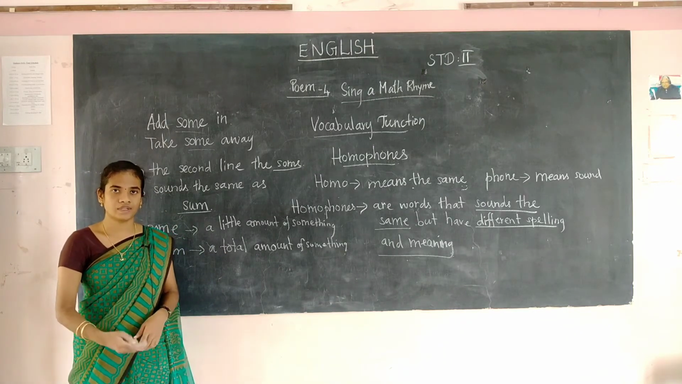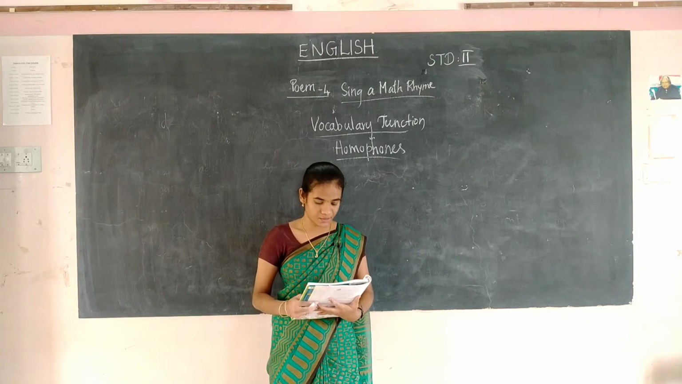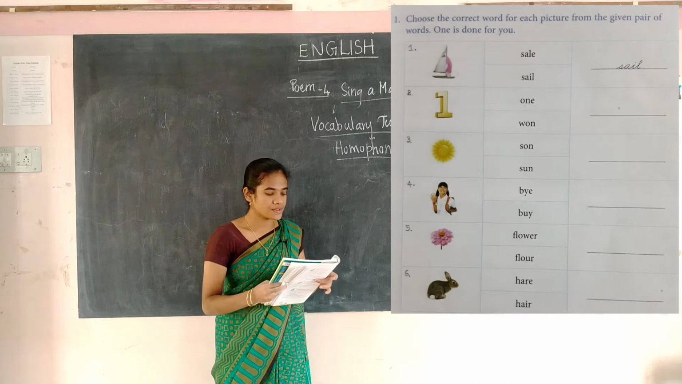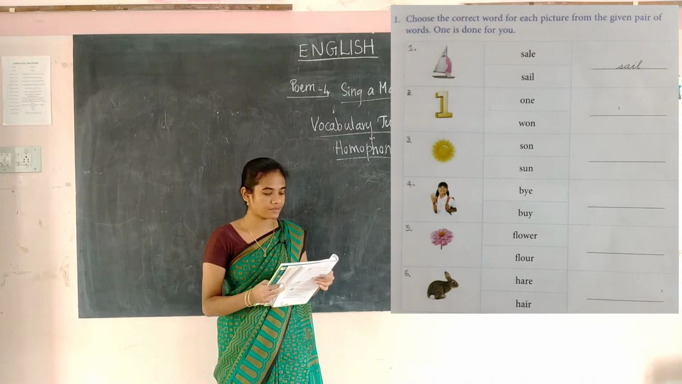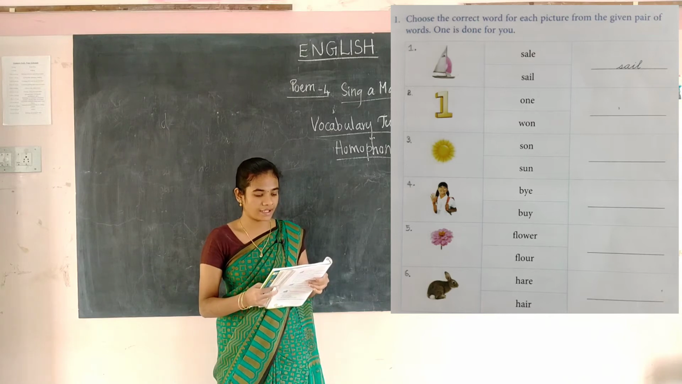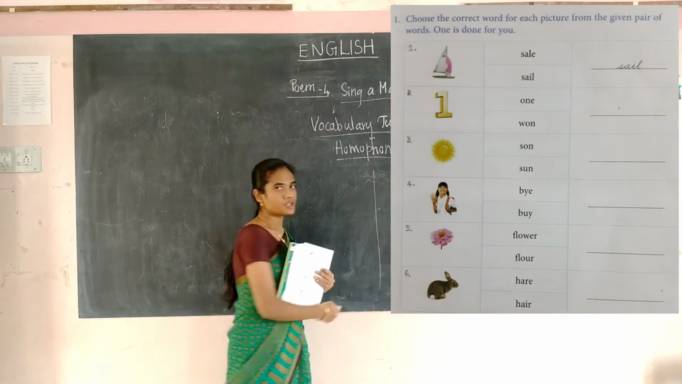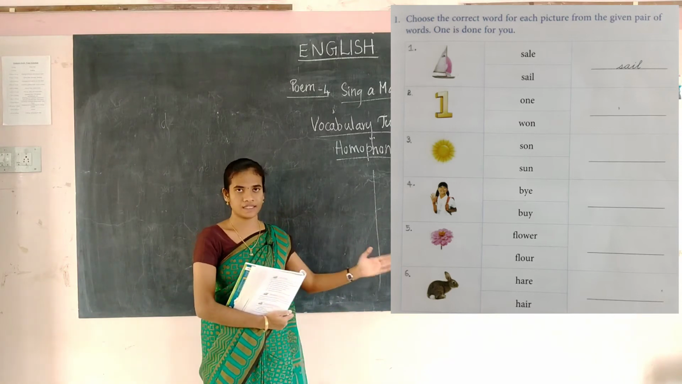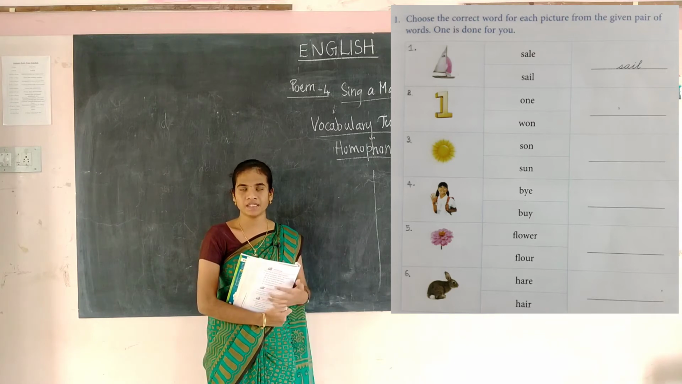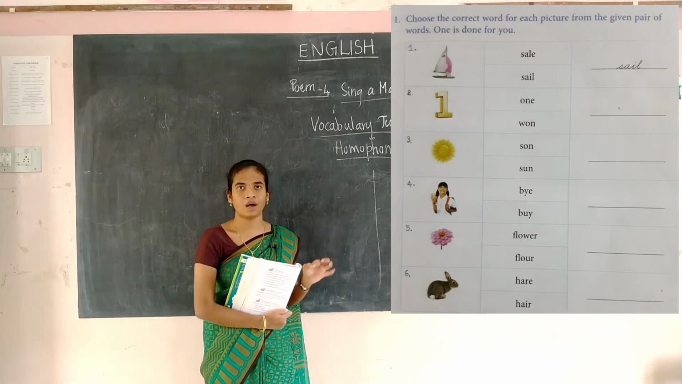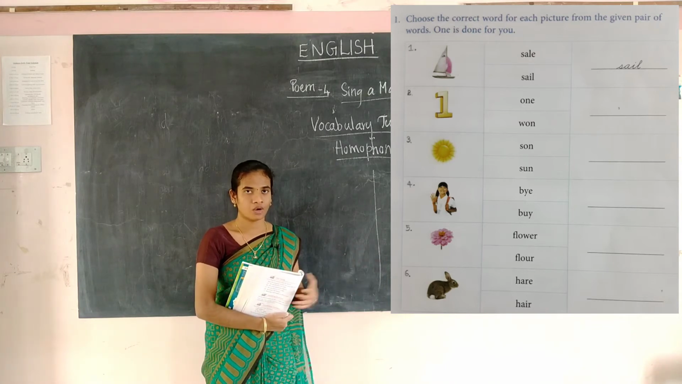Now we shall do the exercise. Choose the correct word for each picture from the given pair of words. One has been done for you. So now see this picture. Here these are examples of homophones. Homophones means they sound the same but they have a different spelling and meaning.